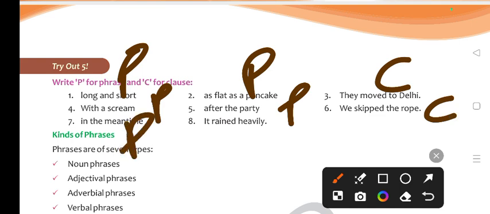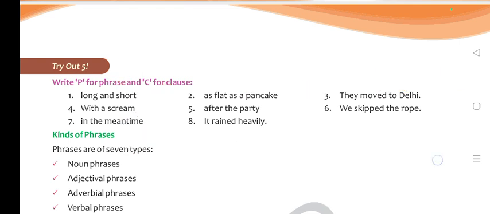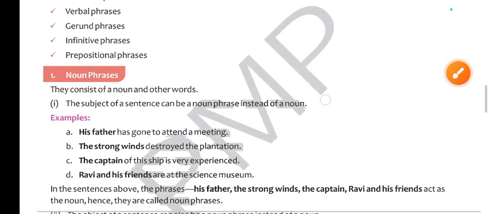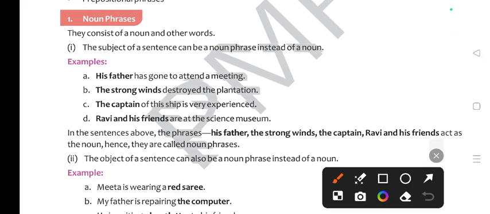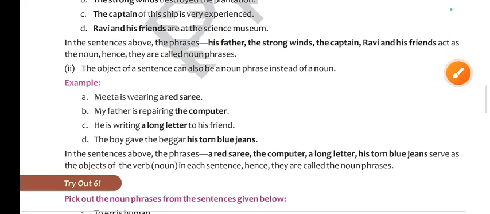It rained heavily, clause. Understood? Now let's try to find out what is a noun phrase, what is an adjective phrase, and what is an adverbial phrase. Let's see the first one, noun phrase. A noun phrase consists of a noun and other words. For example, his father, the strong winds, the captain. So these are what? These are noun phrases.